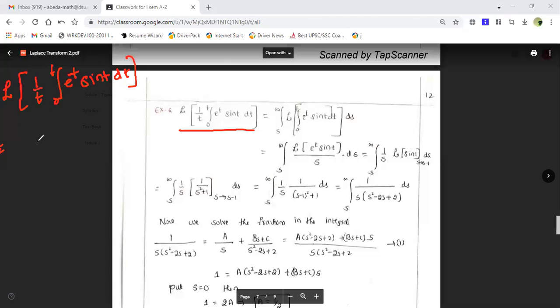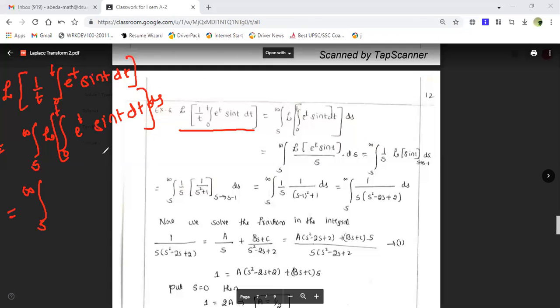So now let us first apply the f of t by t form. That is integration from s to infinity, Laplace transform of, what do we have? Laplace transform, this is my f of t. This is 0 to t, e to the power t into sin t dt. Okay, and this is ds with respect to s. So this is equal to integration from s to infinity.